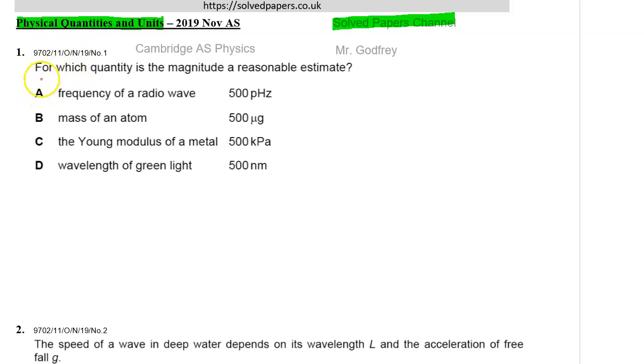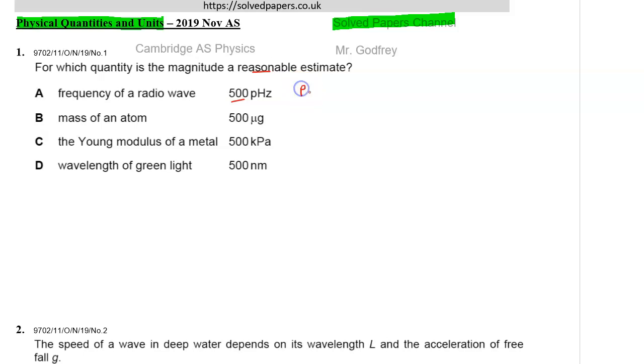Number 1: for which quantity is the magnitude a reasonable estimate? A is the frequency of a radio wave, 500 picohertz.